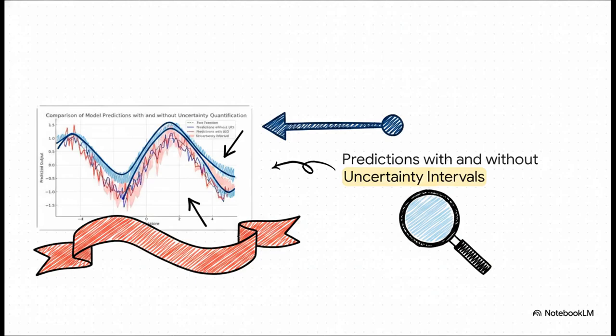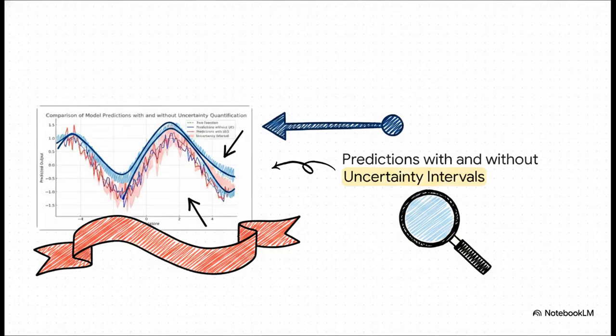And this brilliantly illustrates why a single, rigid prediction just doesn't cut it anymore. If you notice that blue line, that represents your standard AI model. It just hands us a single, rigid point estimate, basically a definitive guess. But check out the red line. This is an uncertainty-conscious model.